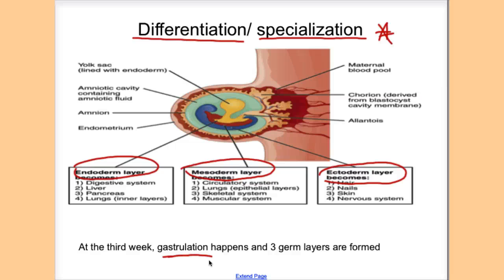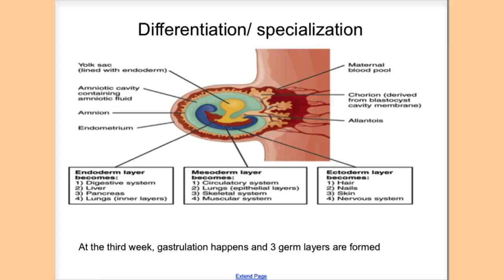You need to remember what differentiation is, or specialization, where cells are developing into organs and systems. Do you need to know that the endoderm forms the digestive system, liver? It's good to know, but you don't have to necessarily memorize this type of information. So all I want you to remember here is that after the third week, when gastrulation happens, 3 layers are formed, and then they differentiate into various organs and tissues.